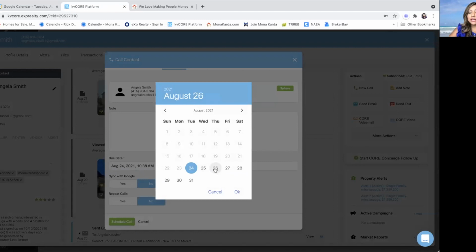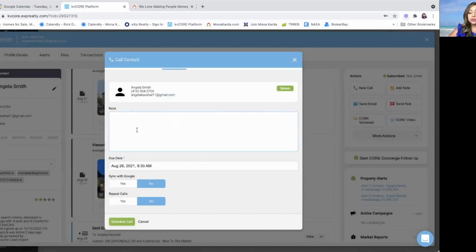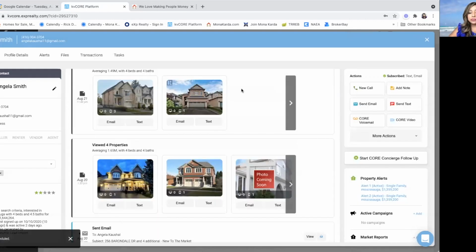By clicking on the date, you can click OK, then the time will automate. So maybe I do that at 9:30 a.m., click OK, and then I can make my notes here, whatever my notes are. And I can also sync this to my Google Calendar, because I want it to remind me. So go schedule call, and there you go.